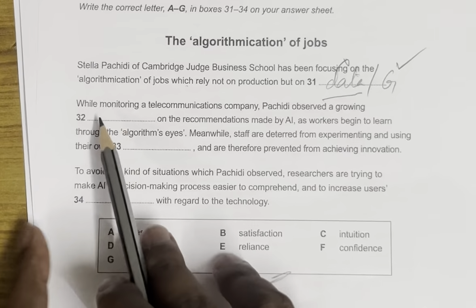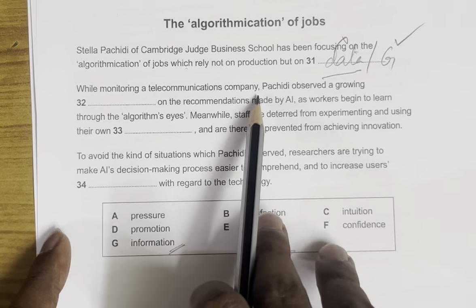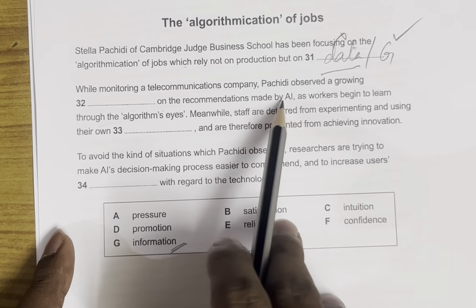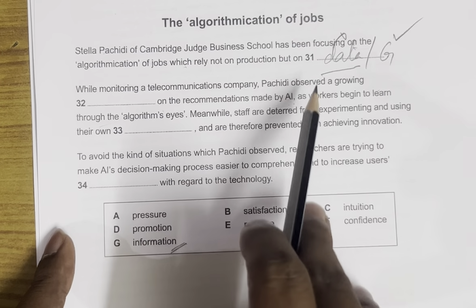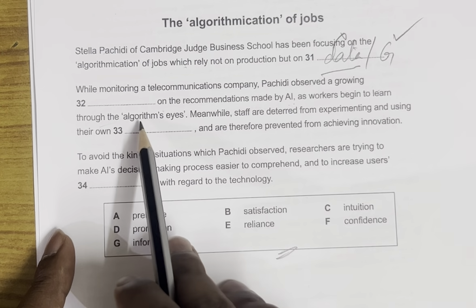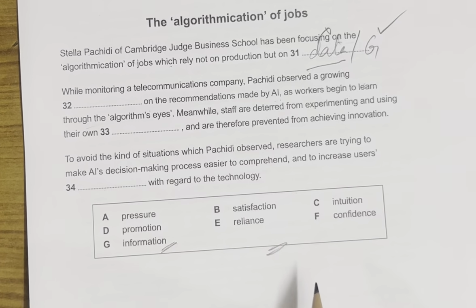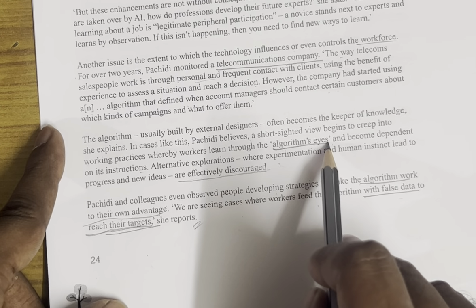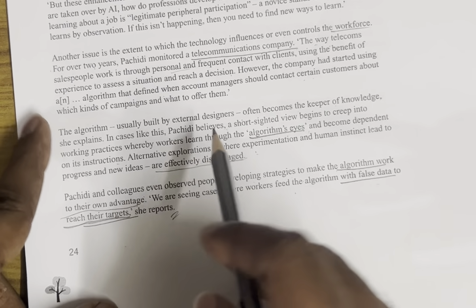Right. While monitoring a telecommunications company, Pachadi observed a growing dash on the recommendations made by AI as workers began to learn through the algorithm's eyes. Here we have the word algorithmic eyes, guys. Can you see this? Let's read this sentence.